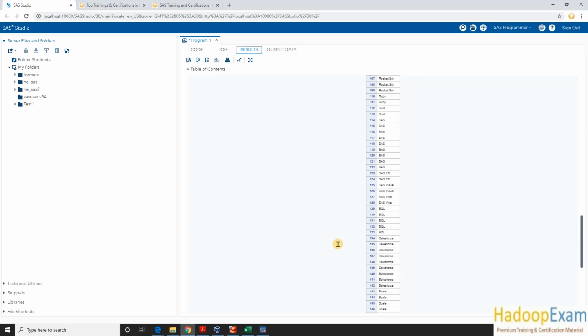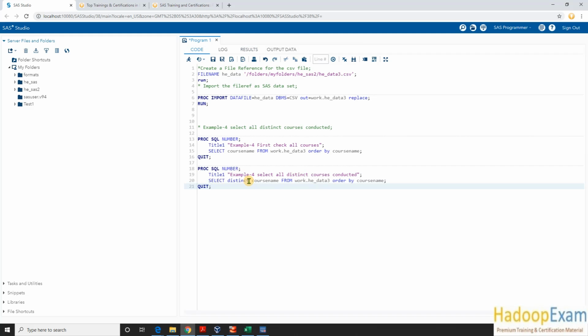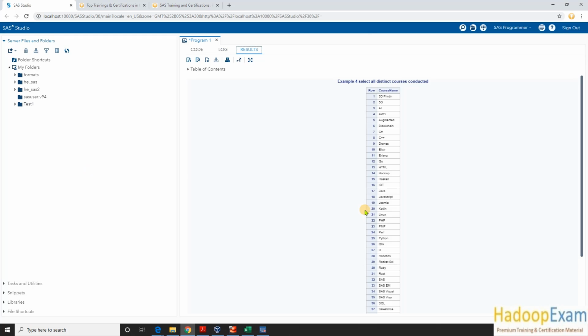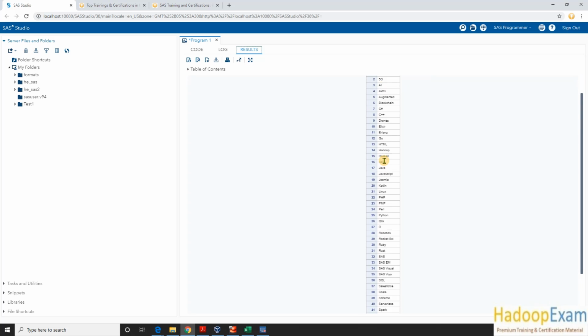So simply, as the name suggests, you put the distinct keyword in front of this. Here order by is not necessary, so you can remove it. If you want sorting of the data, you can use order by, which I will discuss later, so I'm not keeping it right now. I'll run only this portion of the query, and we can see only distinct courses. How many distinct courses? Only 48 distinct courses are being conducted.